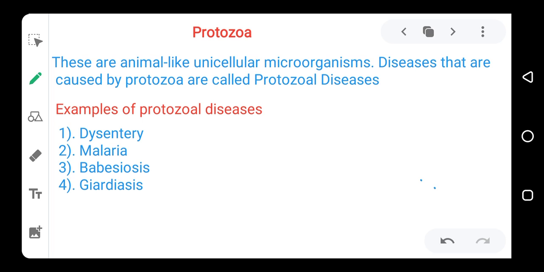Now, any disease that is caused by protozoa is called a protozoal disease. An example of a protozoal disease is dysentery. Dysentery is caused by Amoeba histolytica. I believe you'd have heard about amoeba.